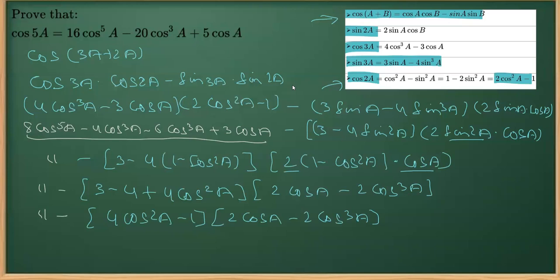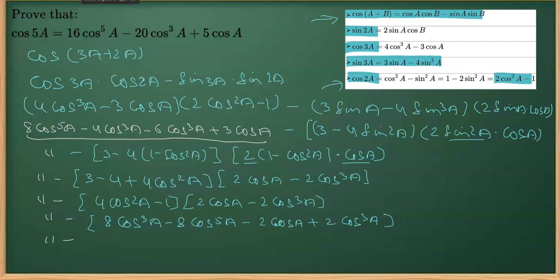Now, again, we will do the distributive property, keeping this part as it is. And then if you multiply, as you can see, 4 cos square A multiplied by 2, so 4 into 2 is 8. This will give you 8 cos cube A. 4 cos square A multiplied with minus 2 cos cube A, 4 into 2 is 8. This is minus 8 cos raised to the power 5A. Now, when I multiply with minus 1, it will be minus 2 cos A, and minus into minus, that is plus 2 cos cube A. That we got on this part.